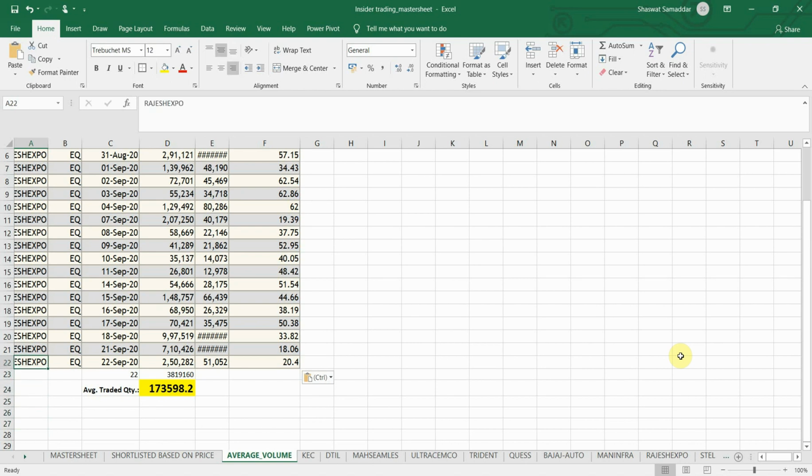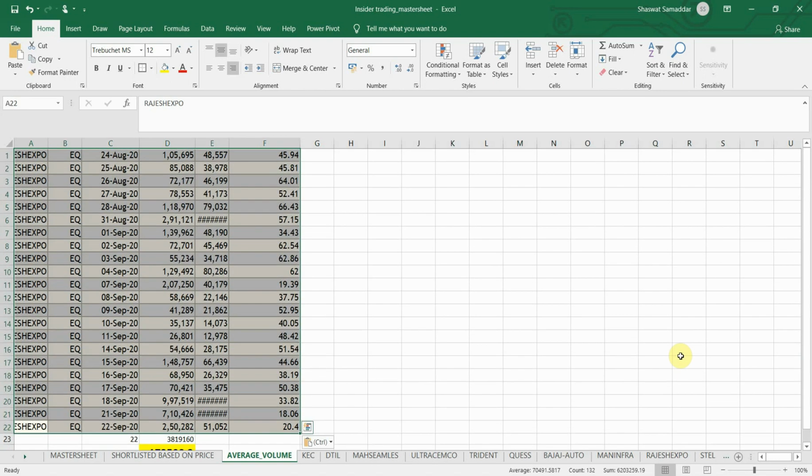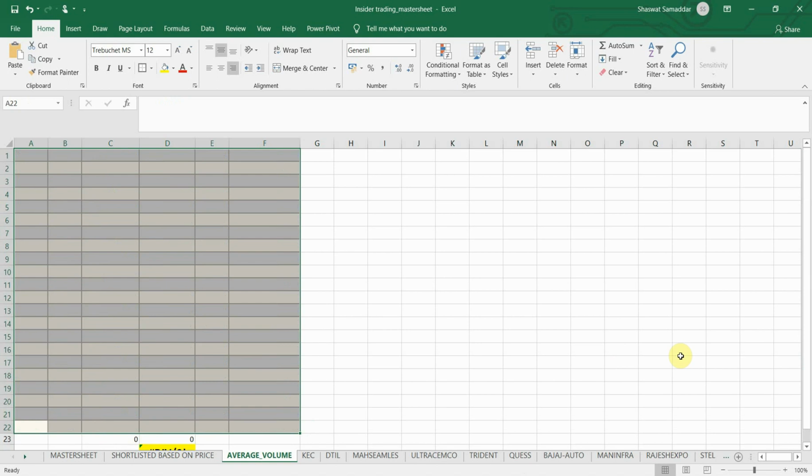It tells you about the liquidity risk. It gives you a rough idea of what liquidity risk you would be expecting from this particular stock. So again, I'll delete the Rajesh Expo data.